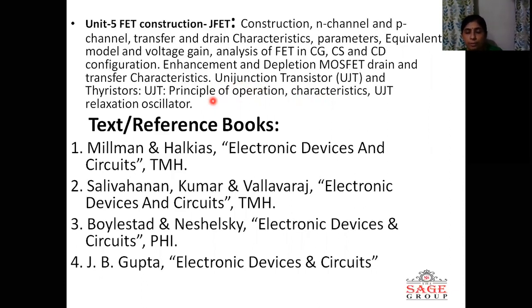In first unit, we will discuss semiconductor materials and its properties, P-type, N-type, and PN junction diode. Then different types of diodes we will discuss in first unit. In second unit, we will make circuits using diodes, rectifier, clippers, and clampers. In the third unit, we will discuss bipolar junction transistor, 3 configurations. As I have told you, common base, common collector, and common emitter, its input and output characteristics. Then different biasing circuits using this transistor we will discuss.